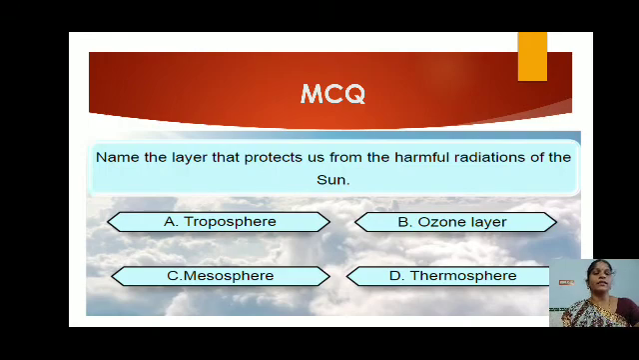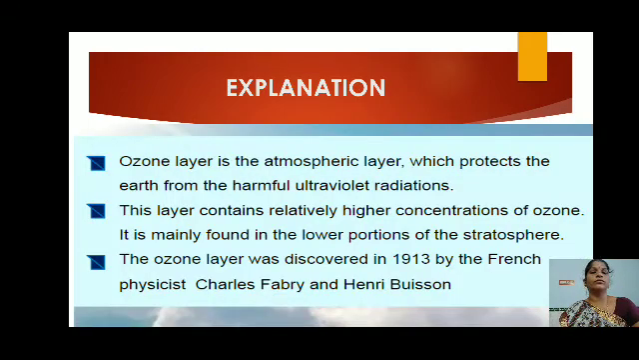Ozone layer is the correct answer. How? The ozone layer is the atmospheric layer which protects the earth from the harmful ultraviolet radiations. This layer contains relatively higher concentrations of ozone. It is mainly found in the lower portion of the stratosphere. The ozone layer was discovered in 1913 by the French physicists Charles Fabry and Henri Buisson.